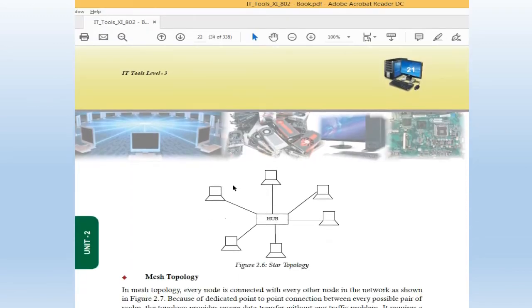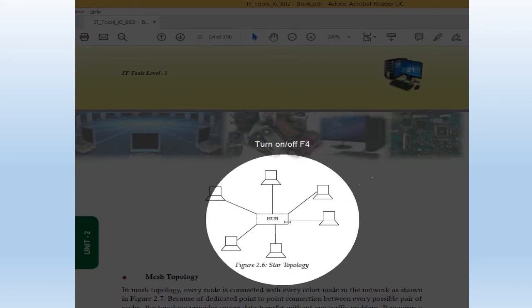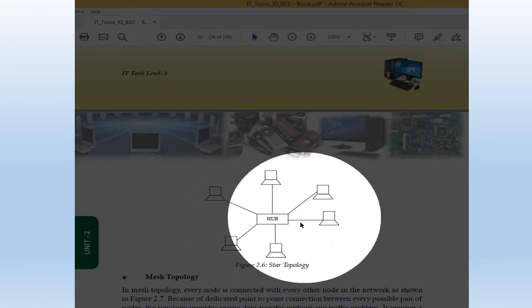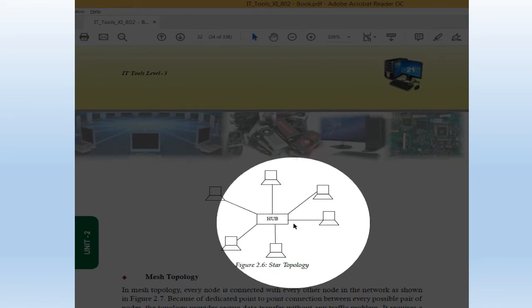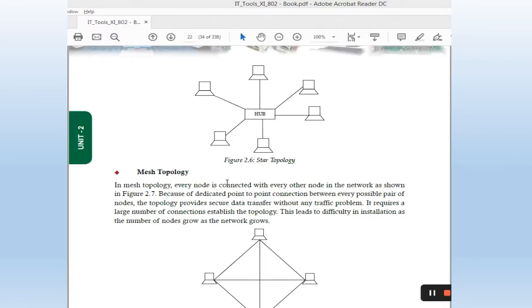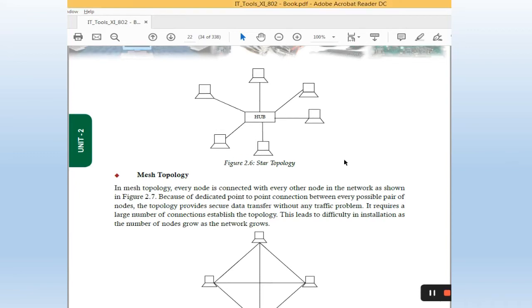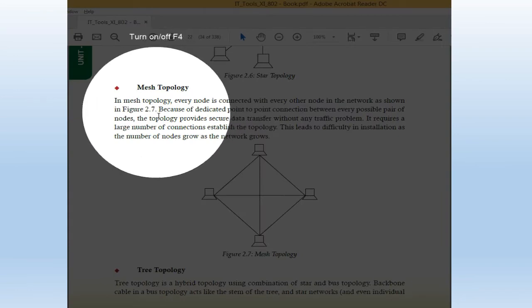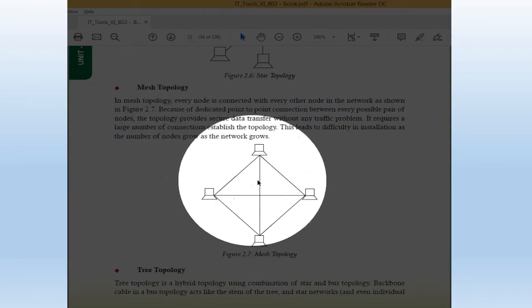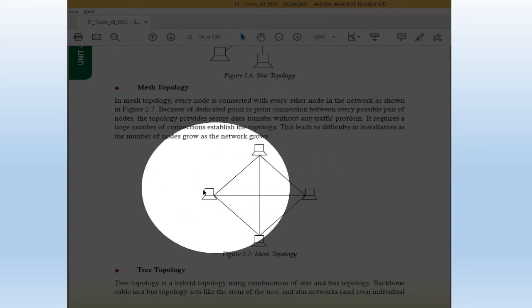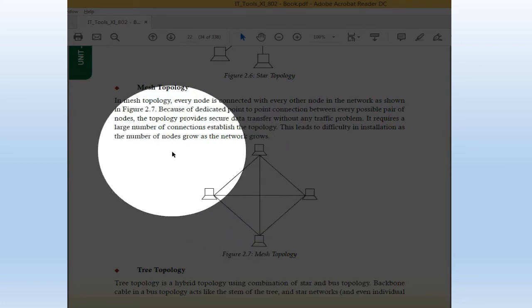Next we have the mesh topology. Look at its diagram first of all. Is anything clear from this diagram? So read its definition, we will read and discuss. In mesh topology, every node is connected with every other node in the network as shown in the figure. Every node, you can see, is connected with each and every node on the network.